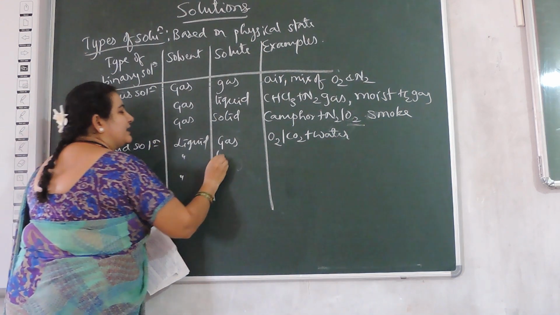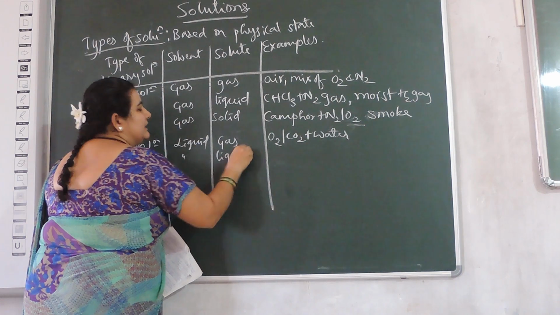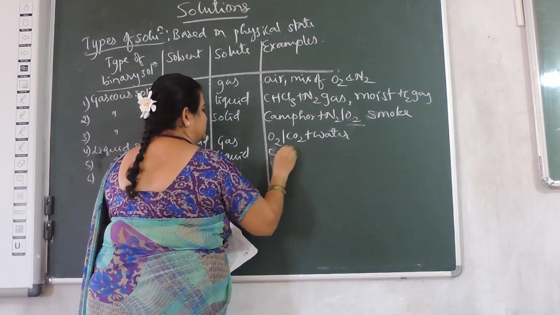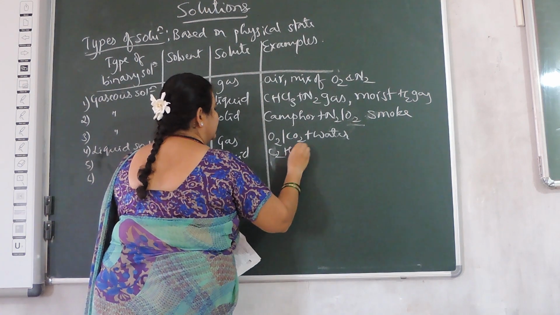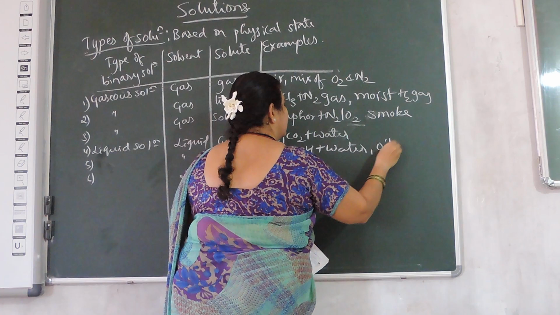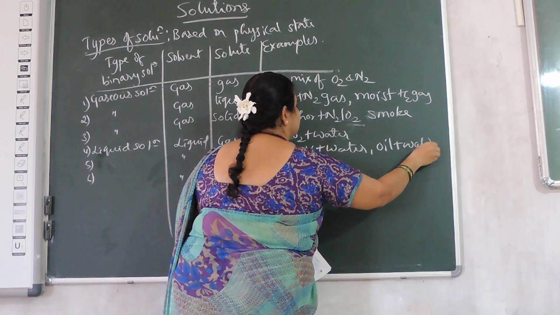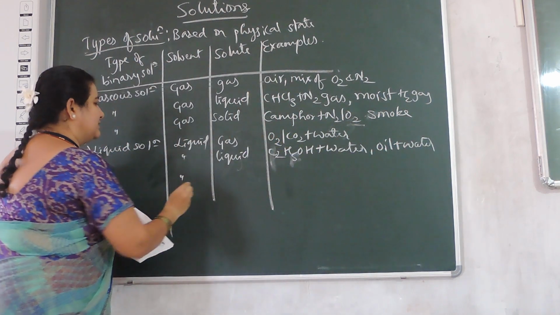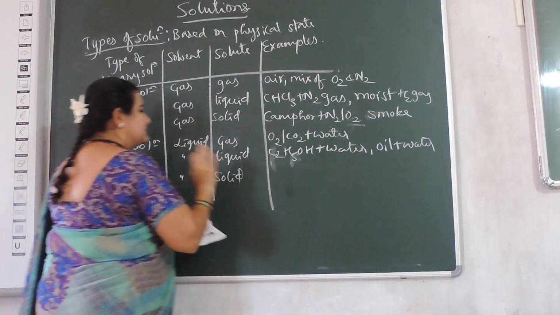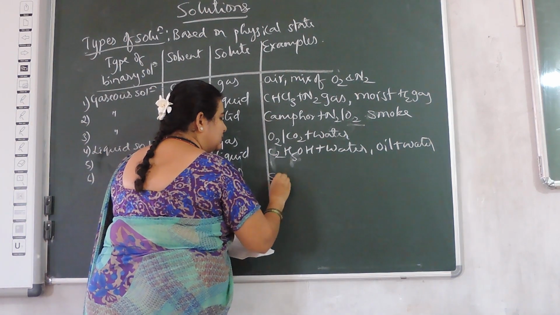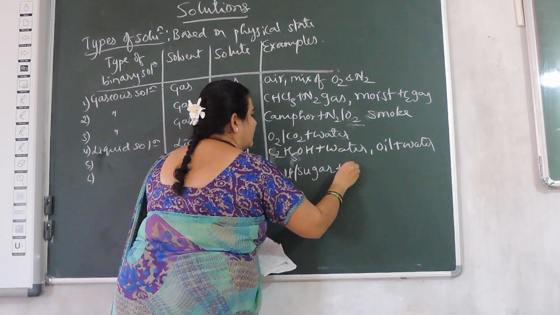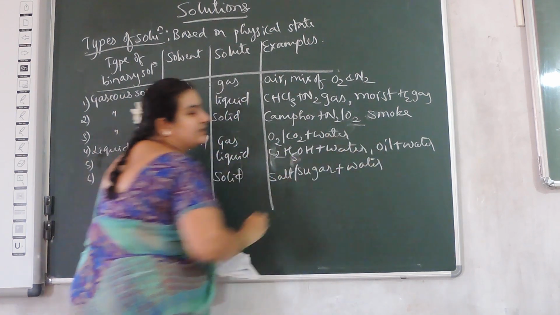Now next, liquid solute, liquid solvent: ethanol in water, and another example will be oil plus water. Next, third one, if the solute is a solid, it is a common solution, salt or sugar dissolved in water.